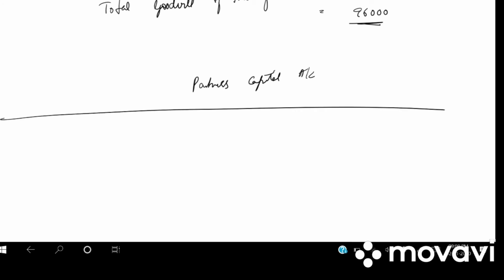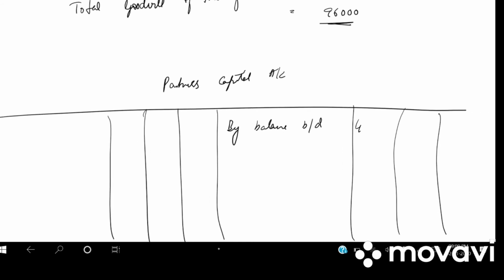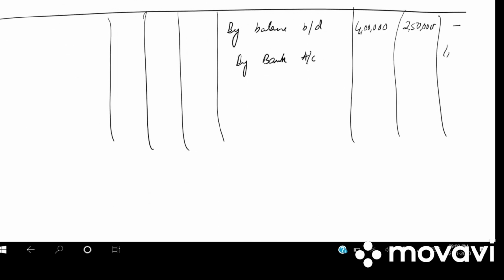We have particulars X, Y and Z. So we have by balance brought down. In our old balance sheet, what is the balance given? X it is 4 lakh, Y it is 2,50,000. Then we have by bank account, that is the capital of Z, 1,50,000.